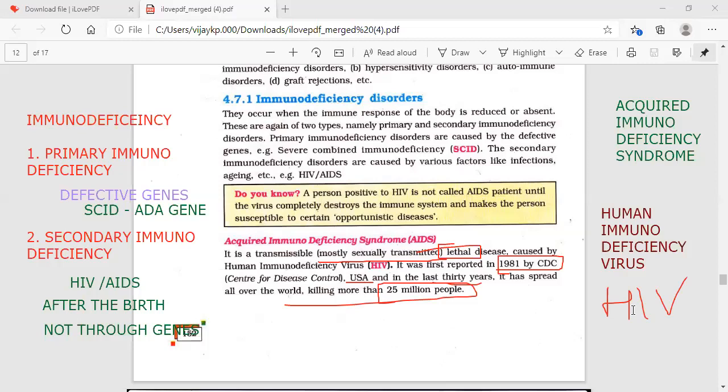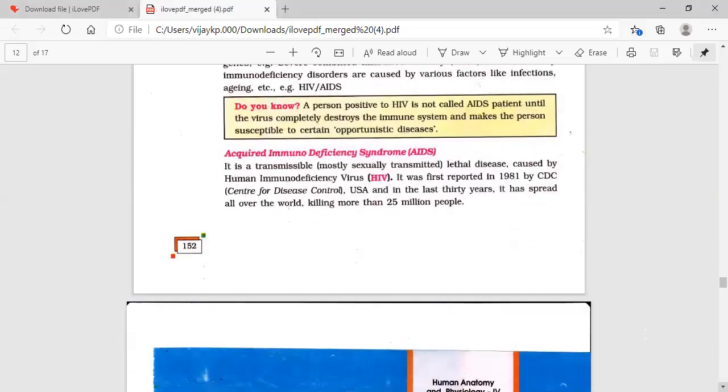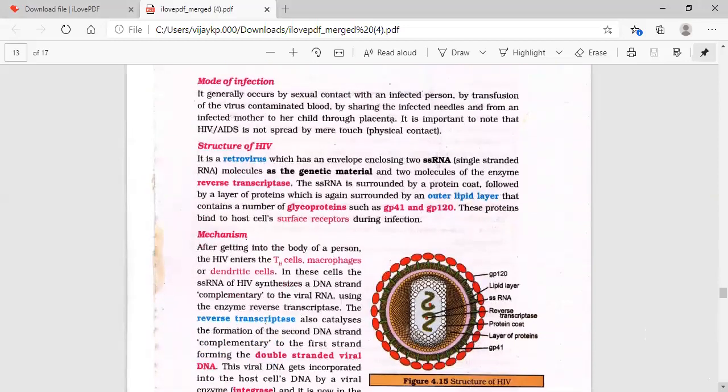More than 25 million people have been killed because of HIV. In 1981, Center for Disease Control people identified this, and in the meantime, it has been making its own mark. So let's continue. HIV, acquired immunodeficiency syndrome, caused by human immunodeficiency virus.